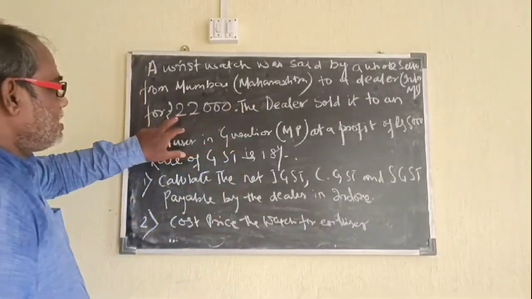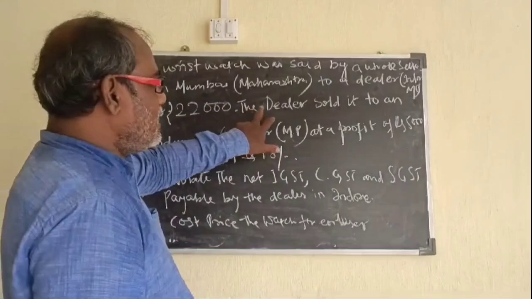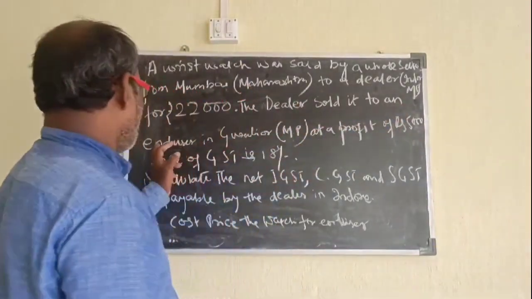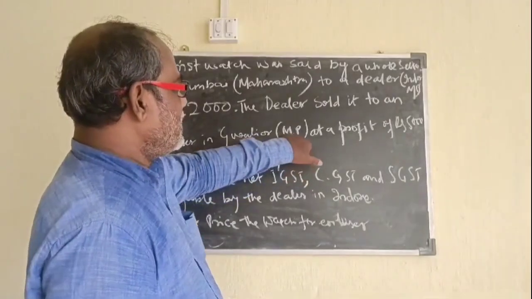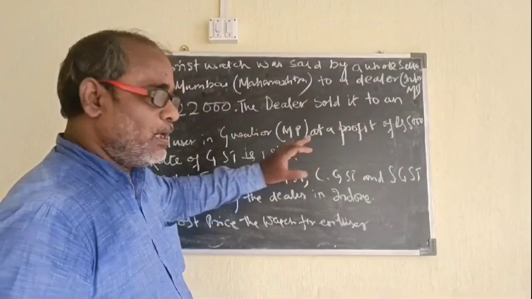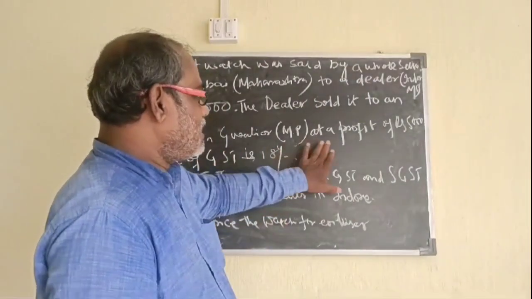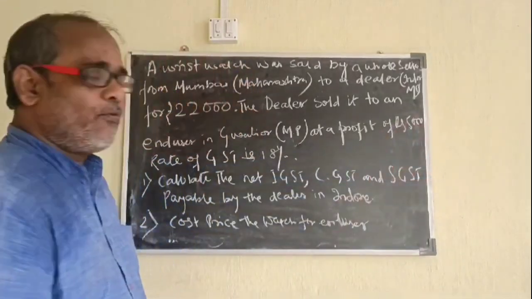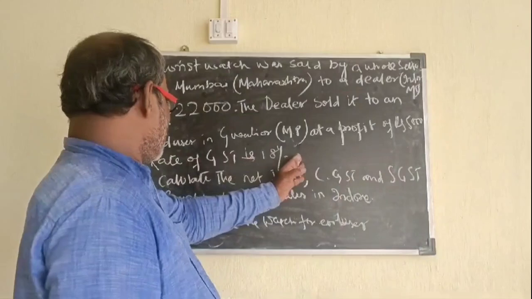That means it is the cost price of the dealer. Now the dealer sold it to an end user in Gwalior, that is in MP. That means the dealer was in MP and the end user was also in MP. Now the transaction is within the state, at a profit of rupees 5,000. The rate of GST is given as 18%.